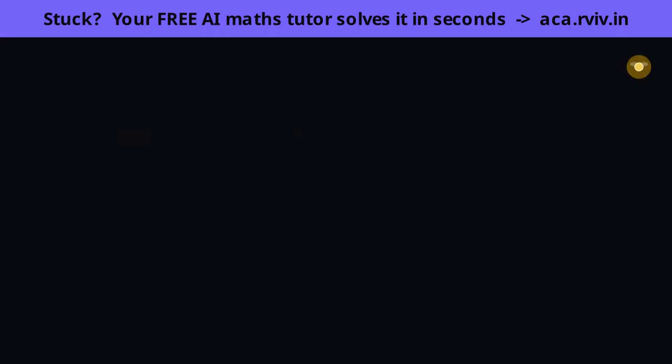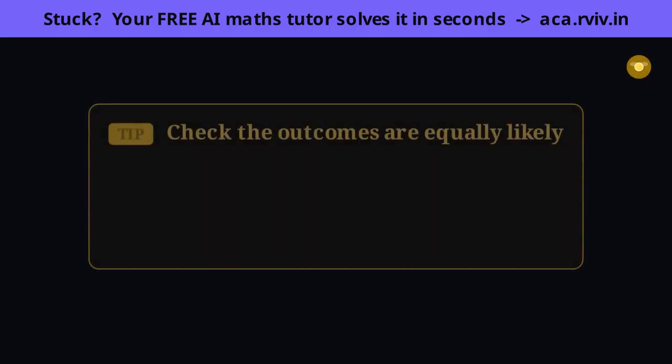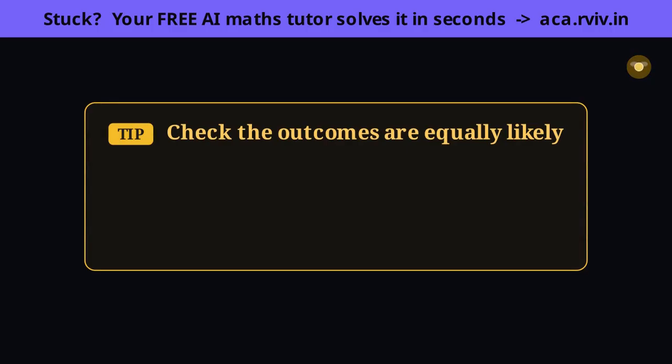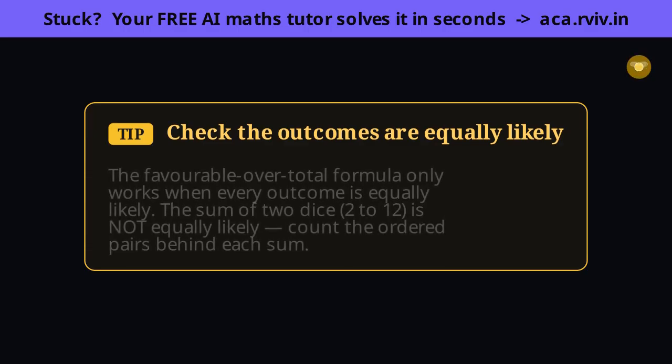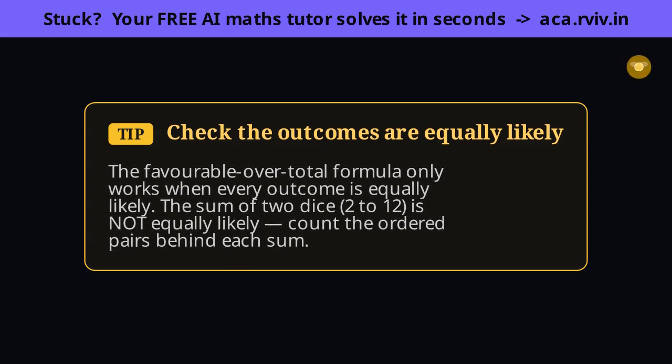One assumption quietly underpins the whole favorable over total formula: the outcomes must be equally likely. If they're not, dividing by the count is meaningless. That condition holds for a fair die or a fair coin, but it fails for the sum of two dice. A 7 can be made 6 different ways while a 12 can be made only one, so a 7 is far more likely. That's why we always drop down and count the equally likely ordered pairs, never the sums themselves. Whenever a problem groups outcomes, pause and ask, are these groups really equally likely?